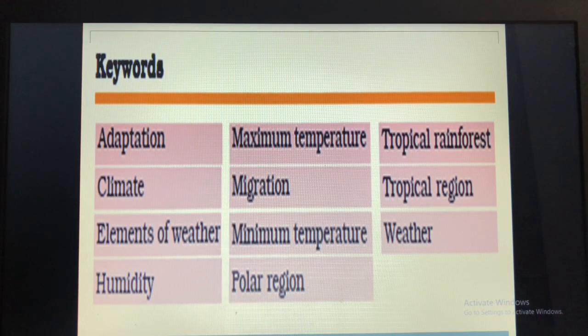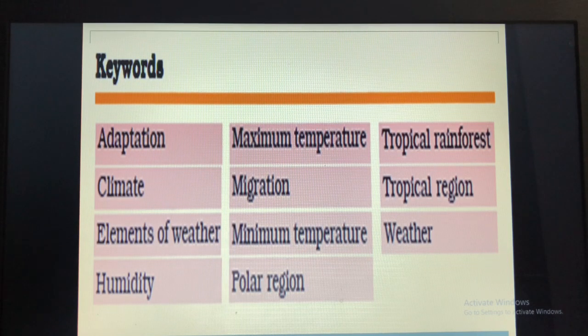The average weather pattern taken over a long period, say 25 years, is called the climate of that place. The tropical and the polar regions are the two regions of the earth which have severe climatic conditions. Animals are adapted to the conditions in which they live. The polar regions are very cold throughout the year. The sun does not set for 6 months in a year, and in the other 6 months it does not rise.